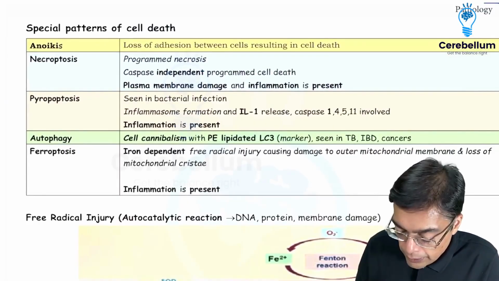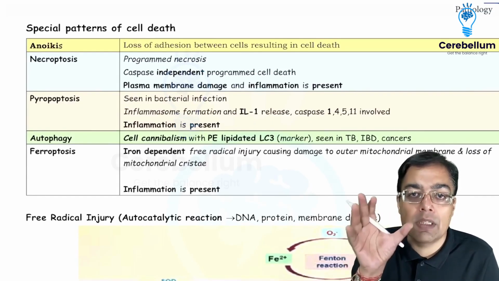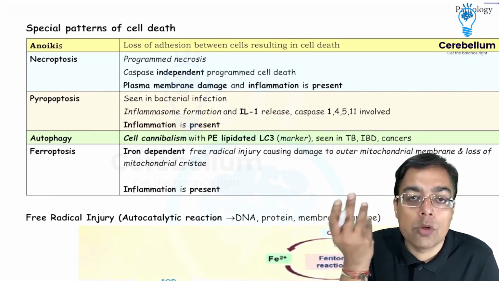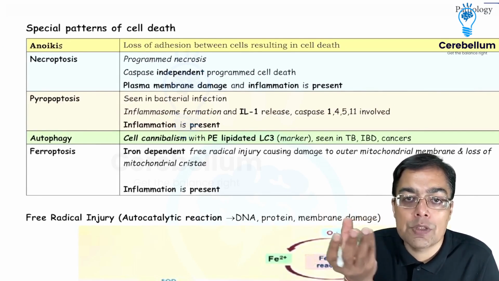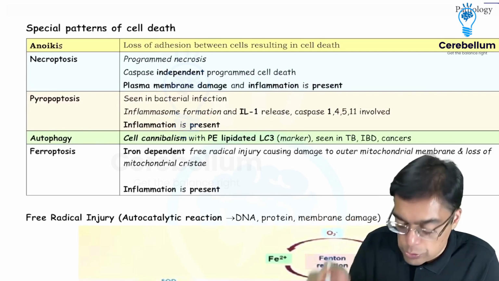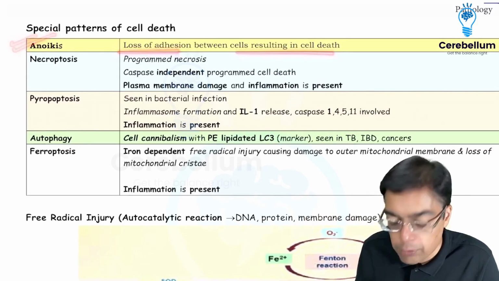Now, apart from necrosis and apoptosis, certain special patterns of cell death are to be kept in mind. Anoikis, which was a previous NEET PG question, is seen because of the separation of the cells from each other. So cells are pretty emotional that way, just like humans. But they are going to die in the absence of their wonderful friend in the neighborhood. So loss of adhesion is going to be responsible for causing cell death. That's what is being given the name of anoikis.